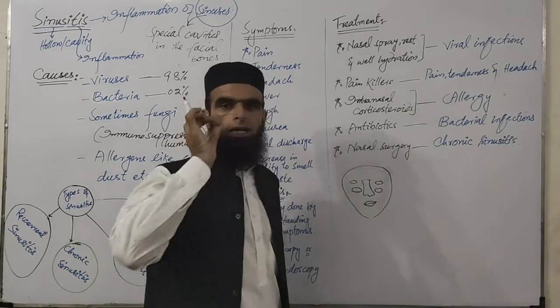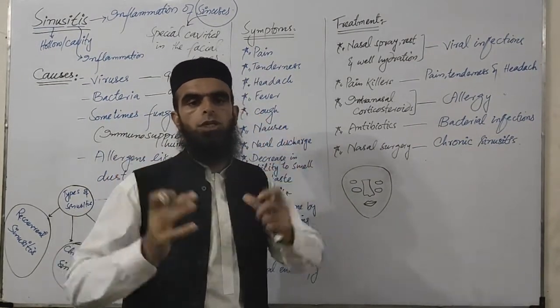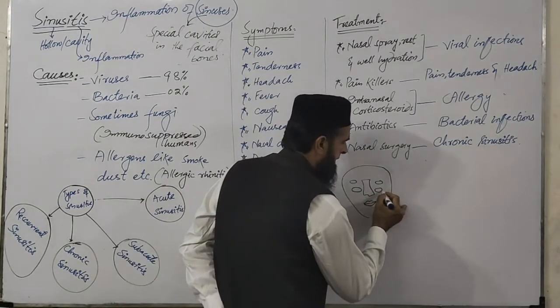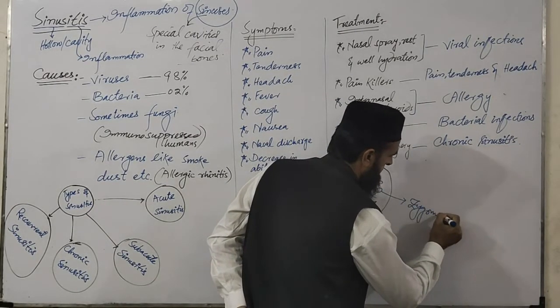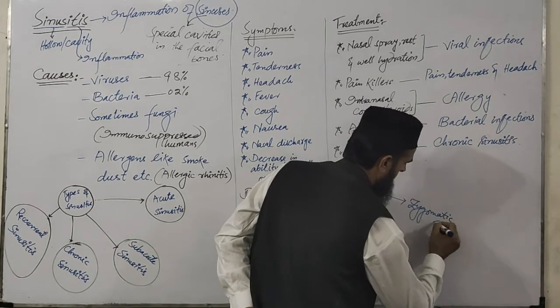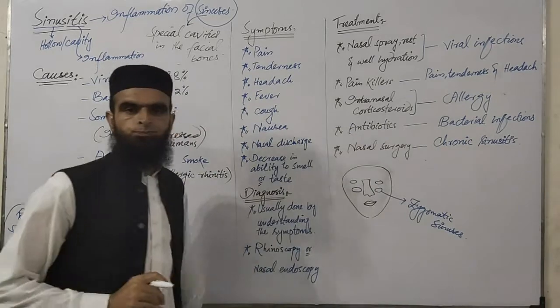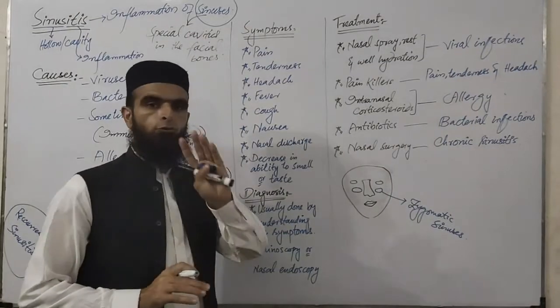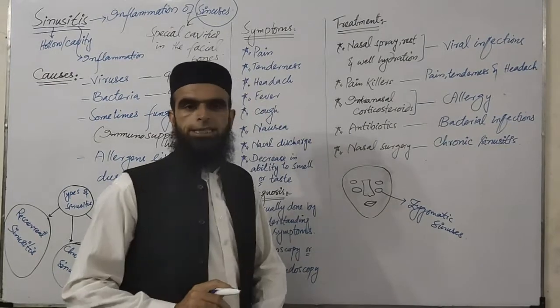The cheekbones are also called zygomatic bones, and these contain very huge cavities. These cavities are called zygomatic sinuses. There are 4 pairs of sinuses, and one of them is the zygomatic sinuses.